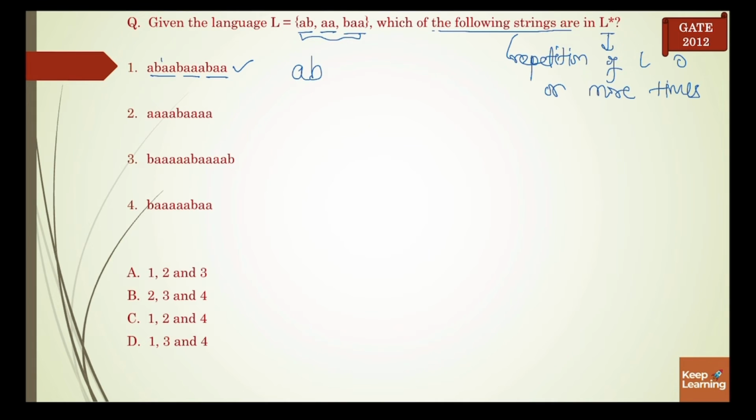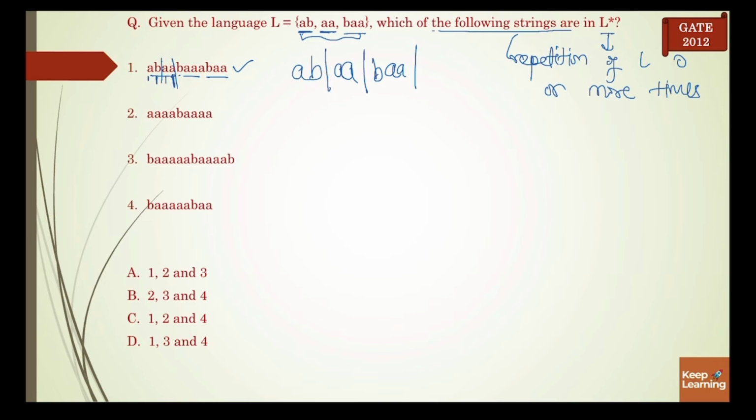We can divide it like AB. Why? Because after A, just check the next bit, which is B. So it will be AB. Next A. From A we have two strings that start, AB and AA. But just check the next bit here, that is A. So it will be AA. Again it is B. From B we have only one string, that is BAA.